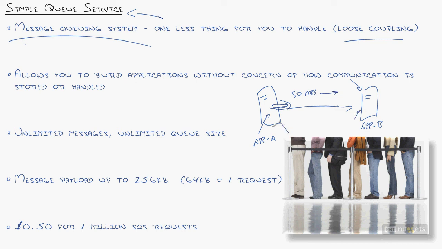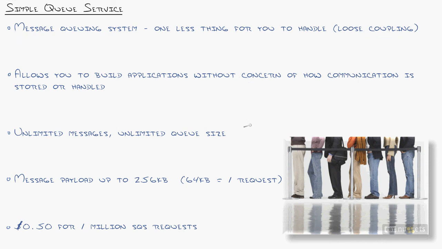Well, so now as a developer, you have to start saying, okay, what does my application do if the other guy isn't ready? Now I've got to design a queuing system in my application that says, here's how you handle those 50 messages. Put them in memory and only go to this amount because we don't want to fill up the memory and crash the server. And you get what I'm saying.